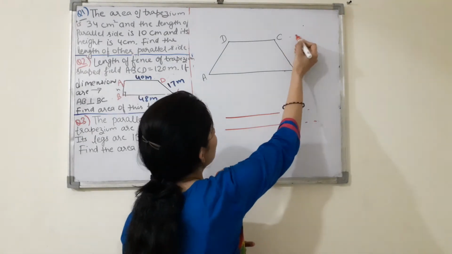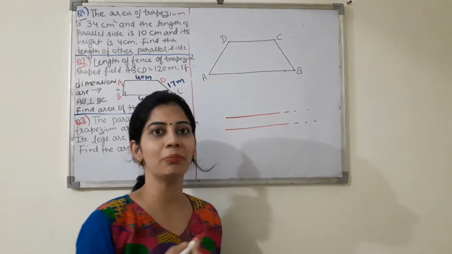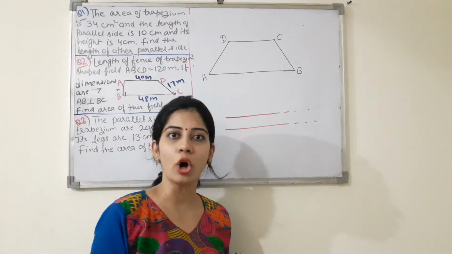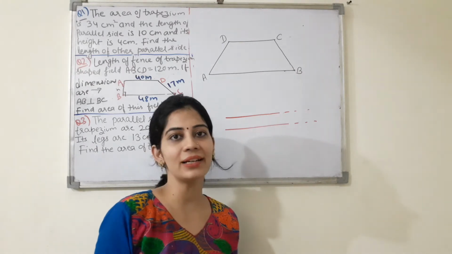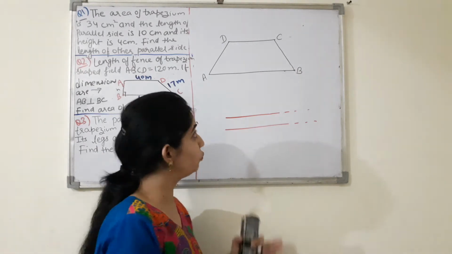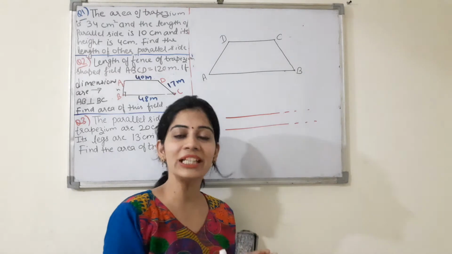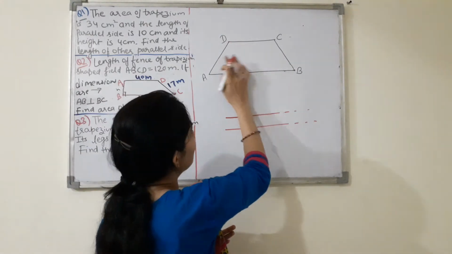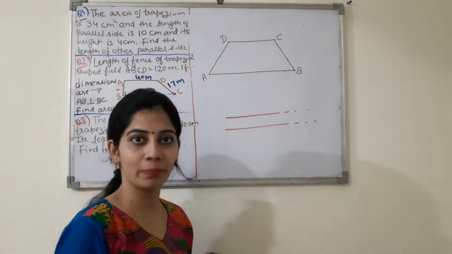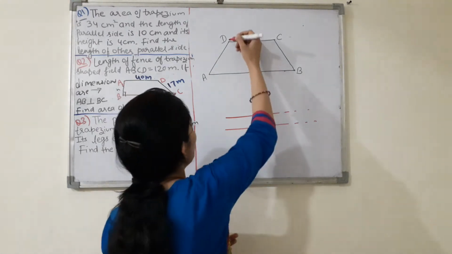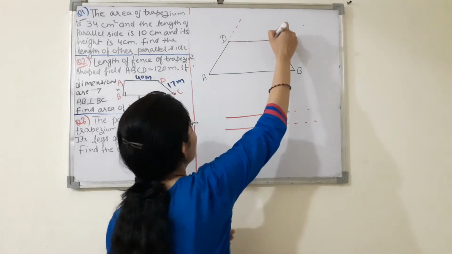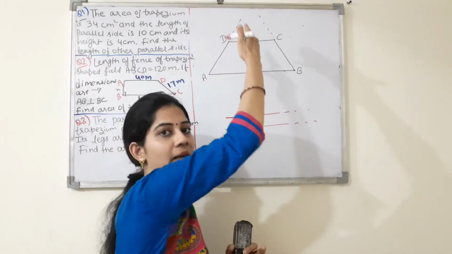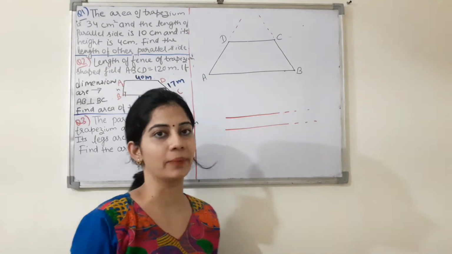अगर मैं इन्हें extend भी करती हूँ तो वो किसी point पे जाकर meet नहीं करेंगी, right? Now other sides are the non-parallel sides. Non-parallel sides are the lines that will meet at a point somewhere, right? So suppose now this pair of sides are non-parallel lines here. If I extend these lines, they will meet at some point.